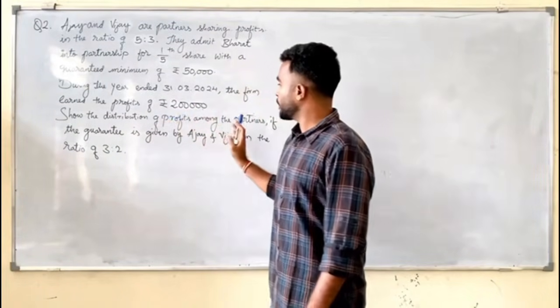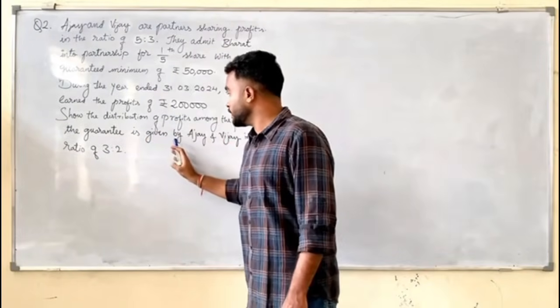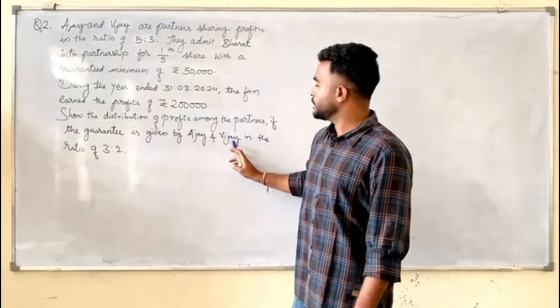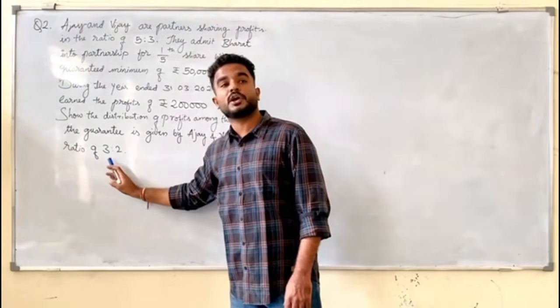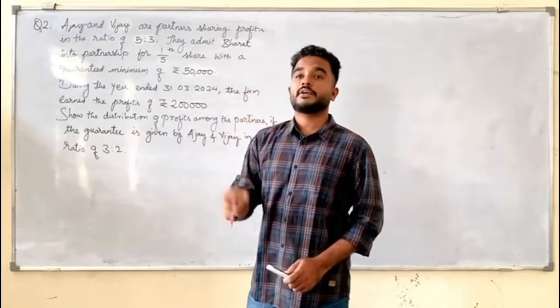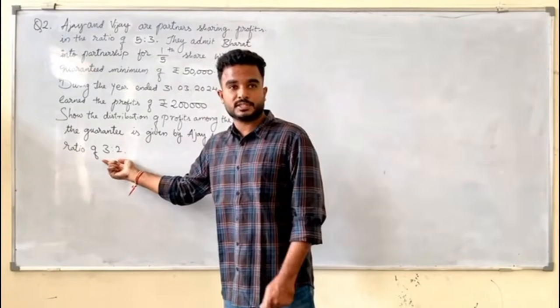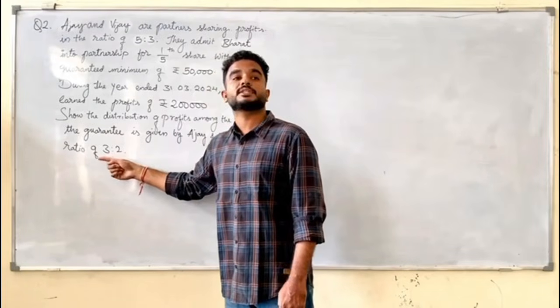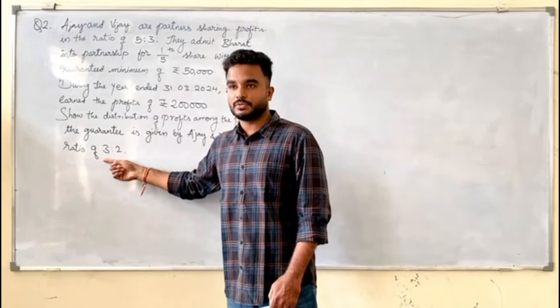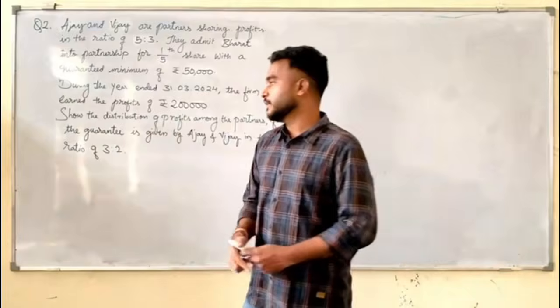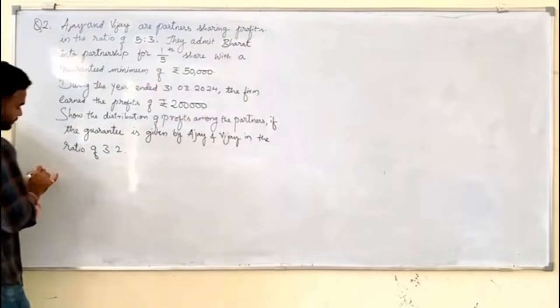Show the distribution of profits among the partners if the guarantee is given by Ajay and Vijay in the ratio of 3:2. So they have agreed to bear the deficiency, if there is any, in the ratio of 3:2. Clear?